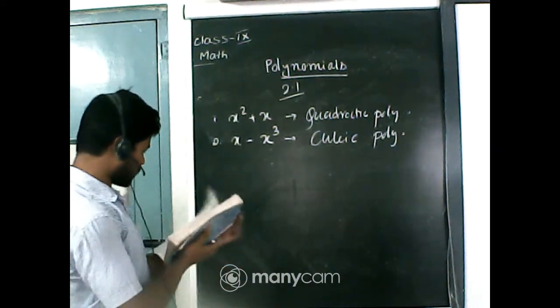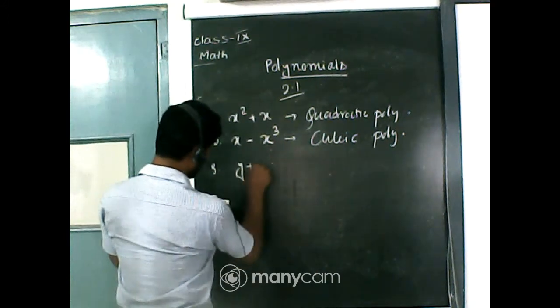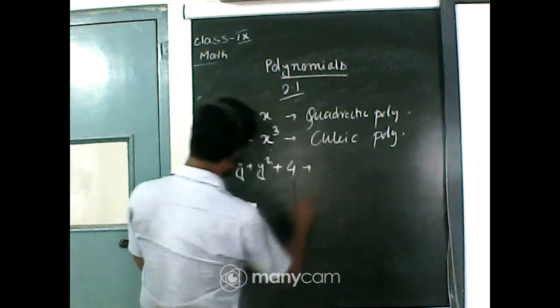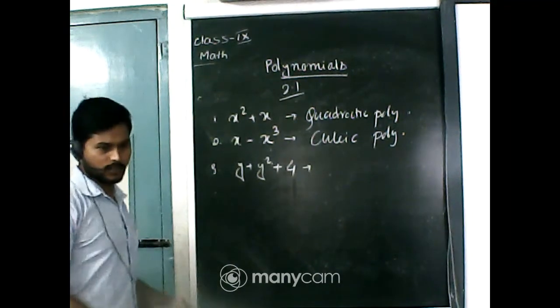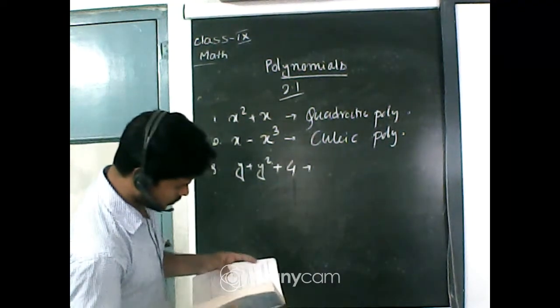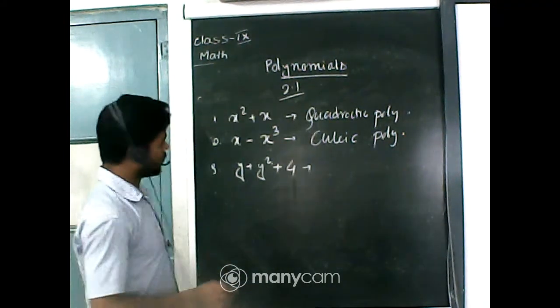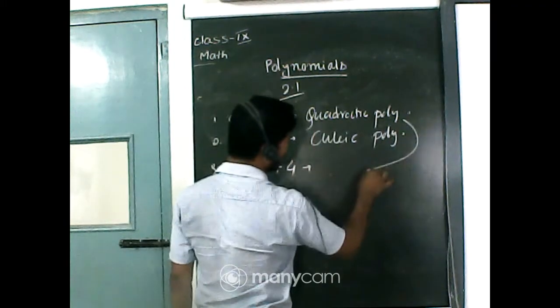Okay, next question is y plus y square plus 4. Now look, the degree of the polynomial is 2. This is a polynomial of degree 2, so it will again be a quadratic polynomial.